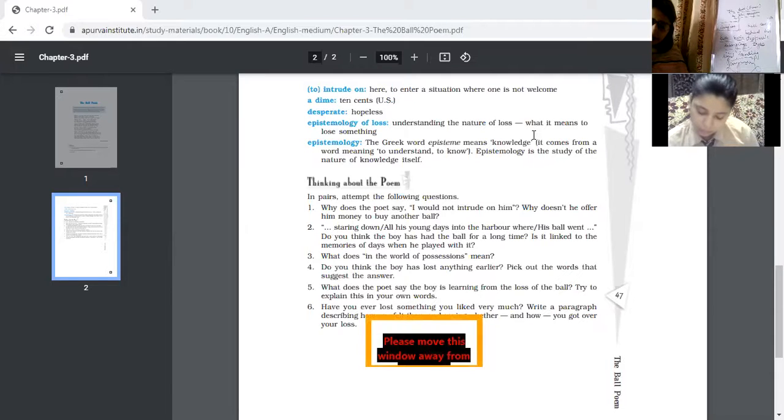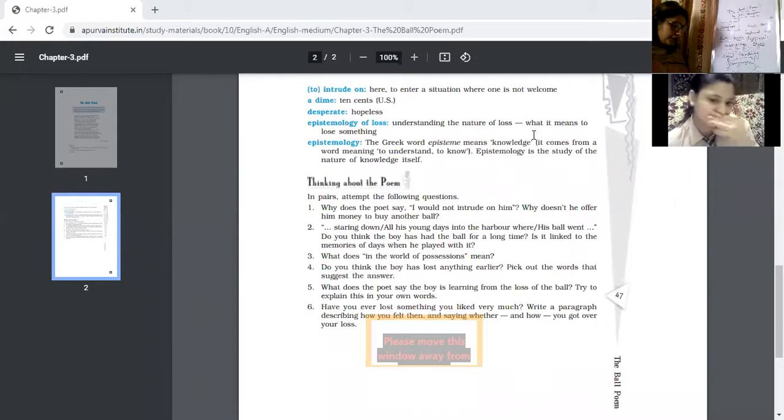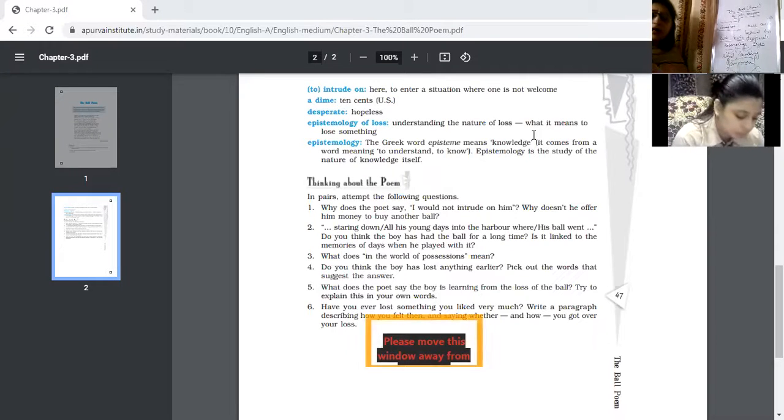The last question is, have you ever lost something you liked very much? Write a paragraph describing how you felt then, and saying how you got over your loss. This is completely based upon your understanding, your personal experience, your creativity. If you have faced any kind of loss, you can write a very short paragraph on it, and explain how you coped and made yourself understand to overcome that loss. With this, the poem is complete.